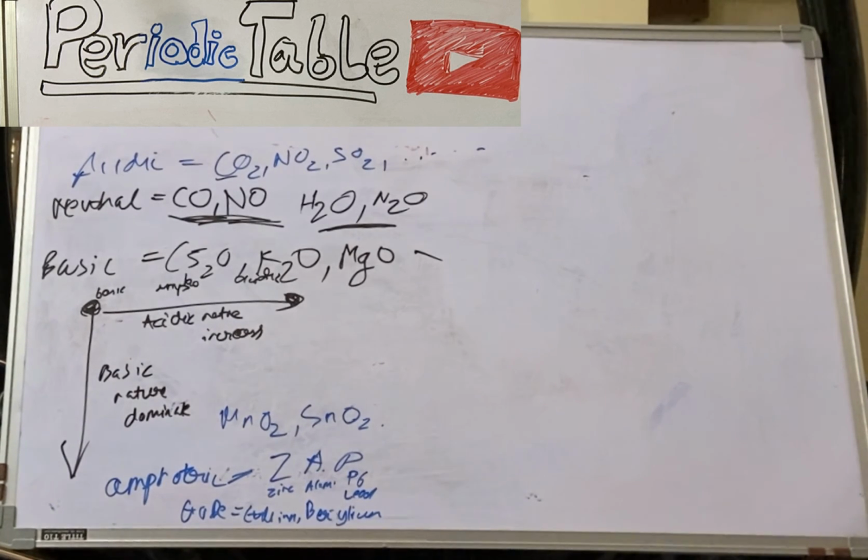And if the number of oxygen atoms increases in a compound, its acidity also increases. Okay, I'll give you an example.